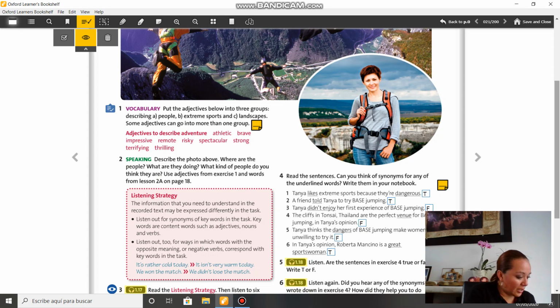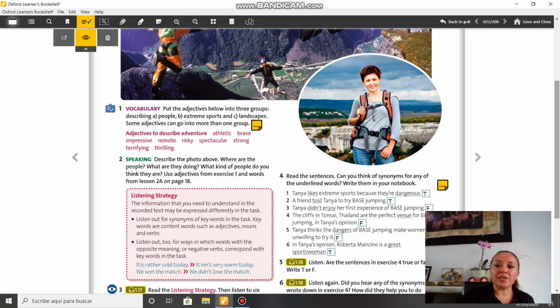So, for example, what do you think about the place? But where are the people? Can you tell me something about the place? I want you to write this description in a piece of paper or in a post-it, please. I think is, I don't know, a very, very high mountain, or maybe they are in a helicopter, or maybe they are in a plane, and they are doing a jump. I don't know what's the name of this spectacular jump, okay? But I'm sure that they jump out of a plane, maybe, okay?